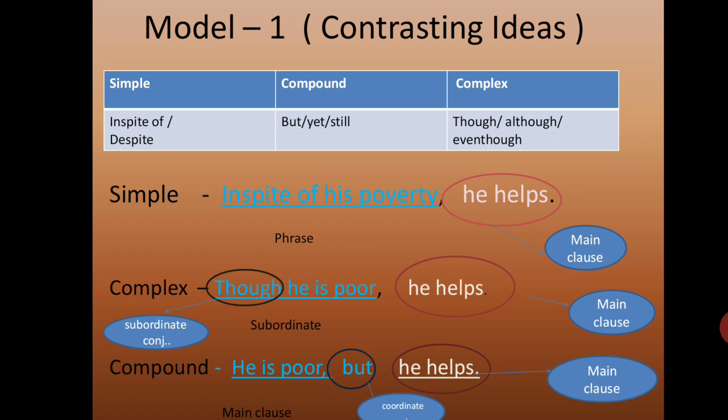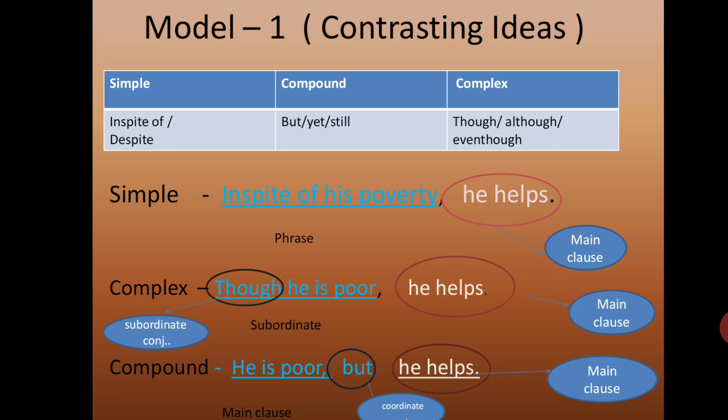Phrase. How to change a phrase into a subordinate clause? Subordinate clause means it should have a verb. Subordinate clause means there should be a subordinating conjunction. Look at the clue words in complex sentence: though, although, even though. So I use though. The subject which is talking about is he. So though he. Look at the verb in the simple sentence: he helps. It is in present tense, so I go for is. Be form verb is. Though he is.